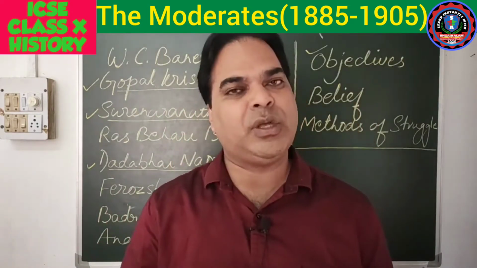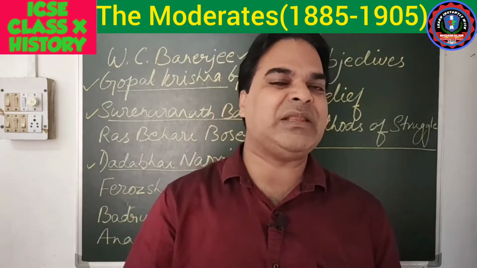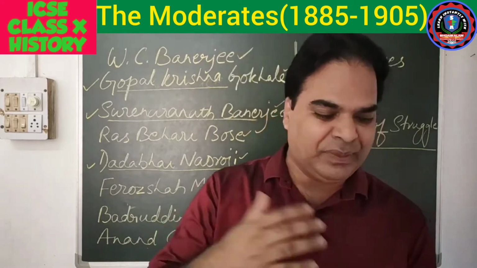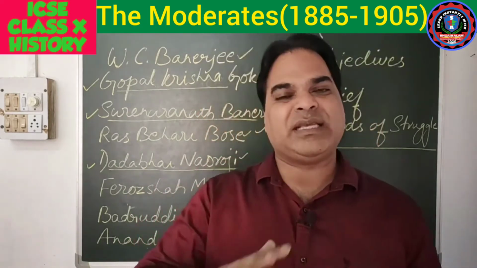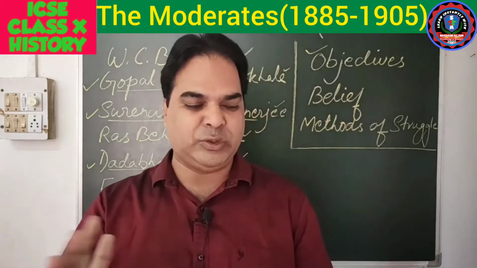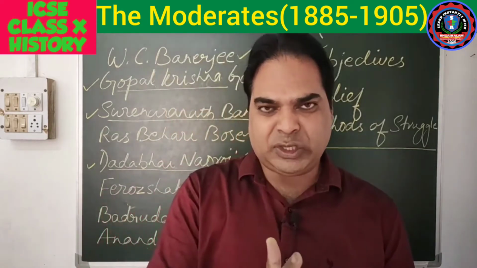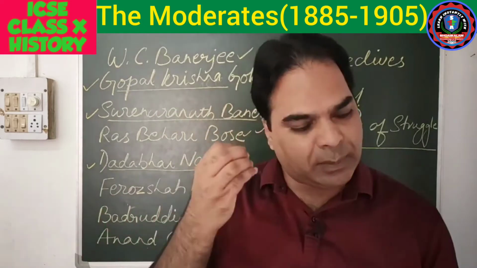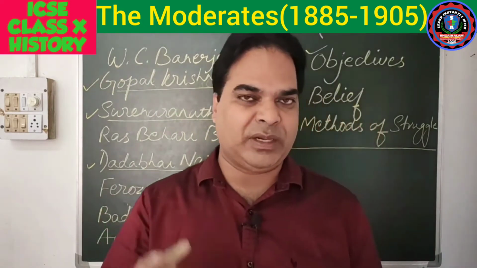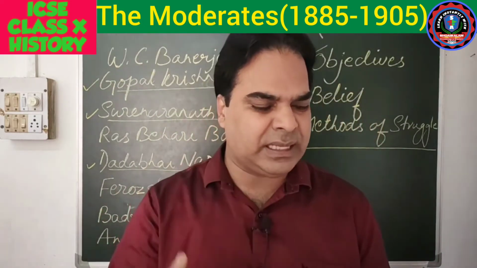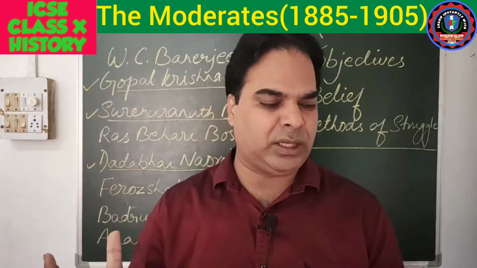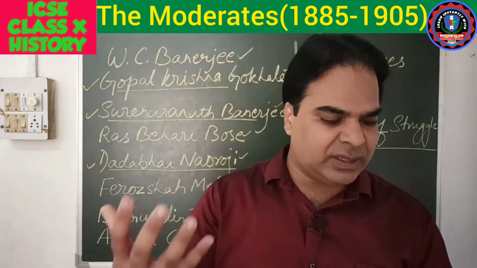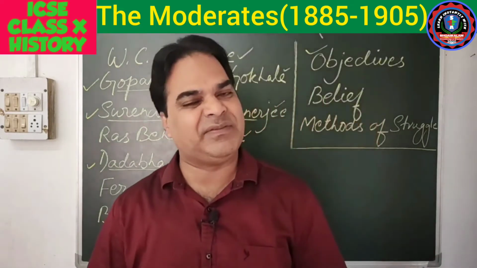Demand number 2, they wanted the members of the Legislative Council to be elected directly by the people of India. Next, they wanted the separation of executive and judiciary. They also demanded complete self-government. What type of government? Complete self-government modeled on the British colonies like Australia and Canada.